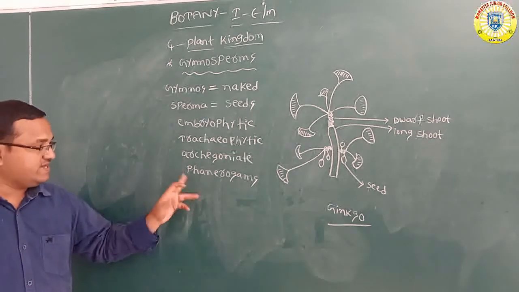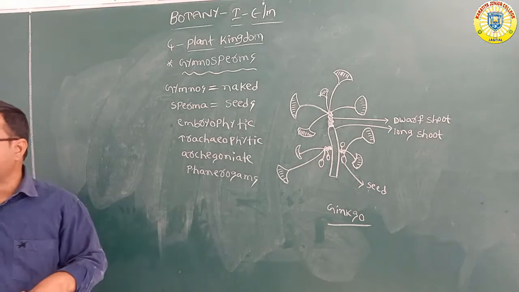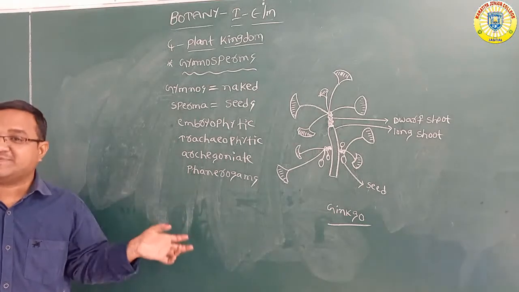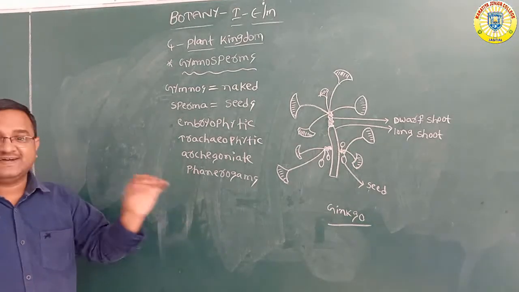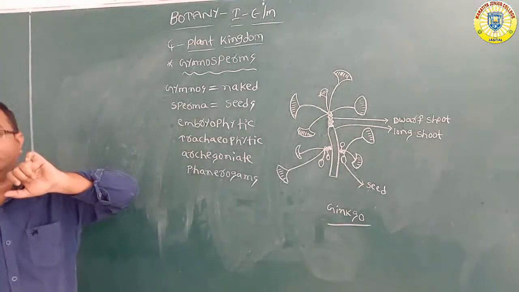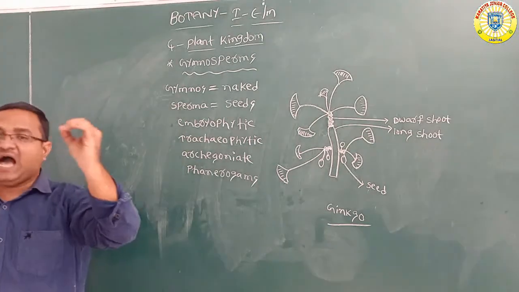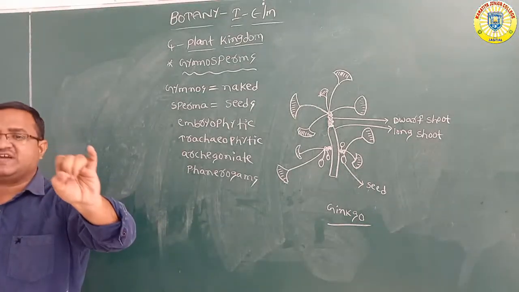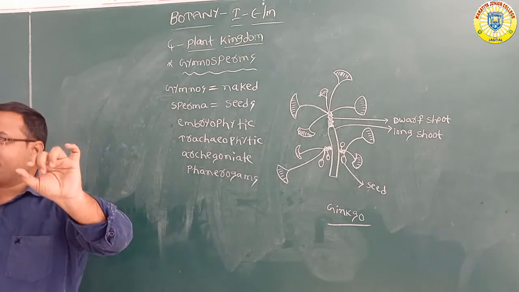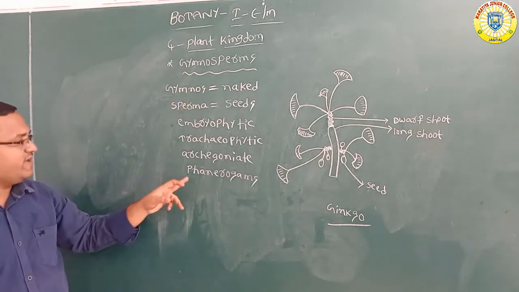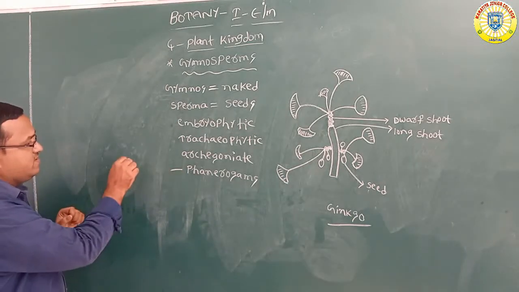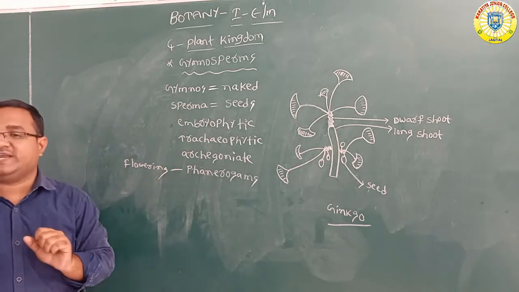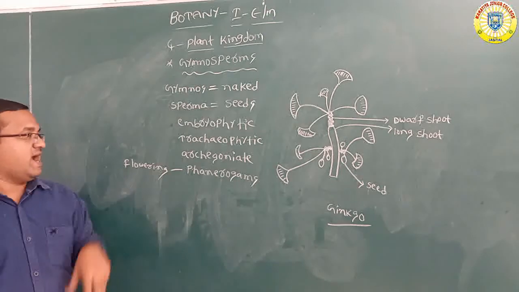But what is meant by phanerogams? Cryptogams means non-flowering plants. Phanerogams means flowering plants. Up to pteridophytes, they are non-flowering plants. Algae, bryophytes, pteridophytes, these three are non-flowering plants. Non-flowering plants we call by a special word, cryptogams. But gymnosperms are flowering plants. These flowering plants are called phanerogams. Phanerogams means flowering plants, all of these.